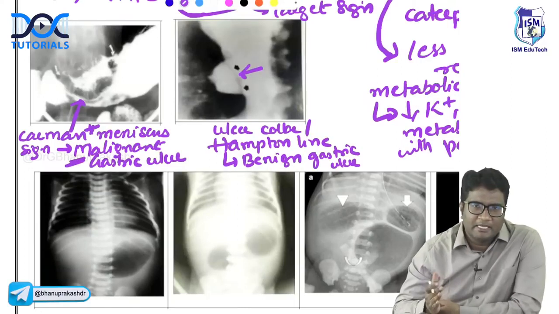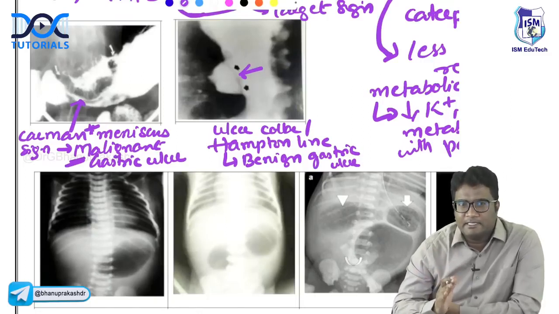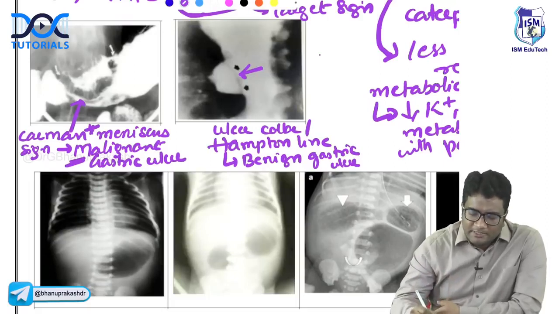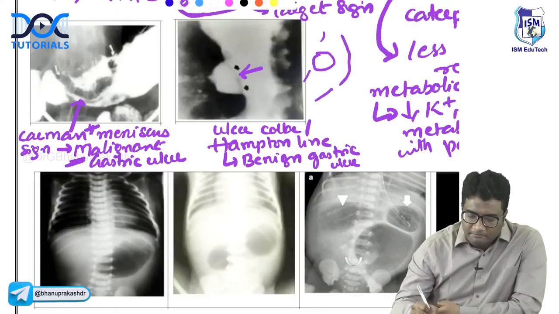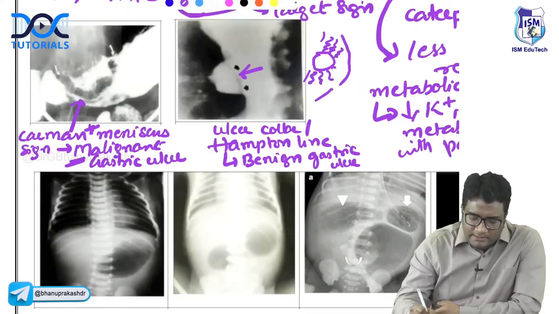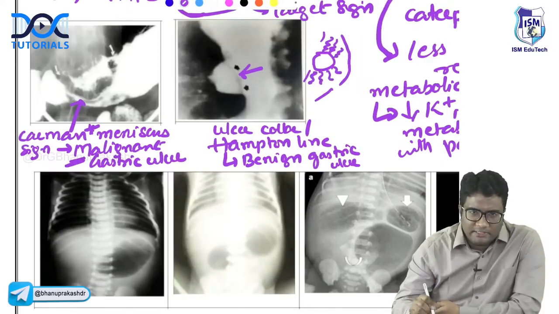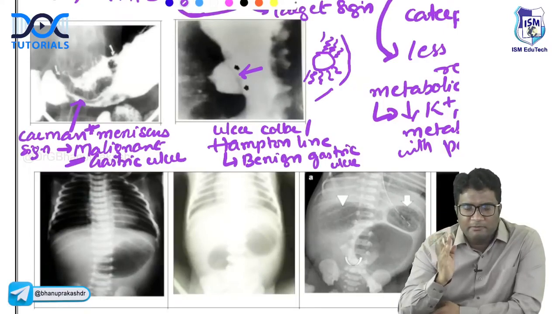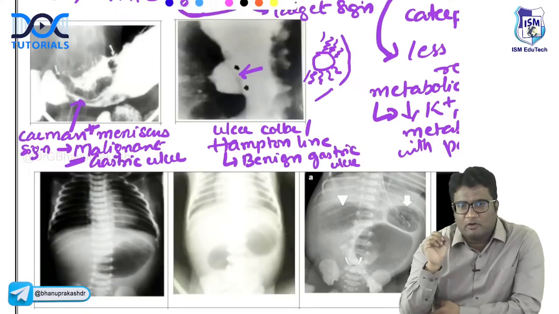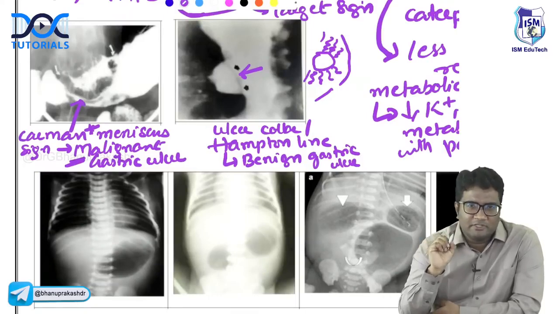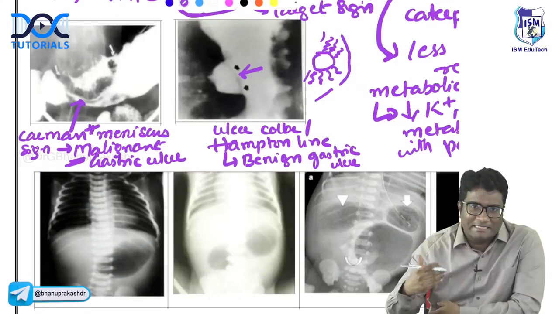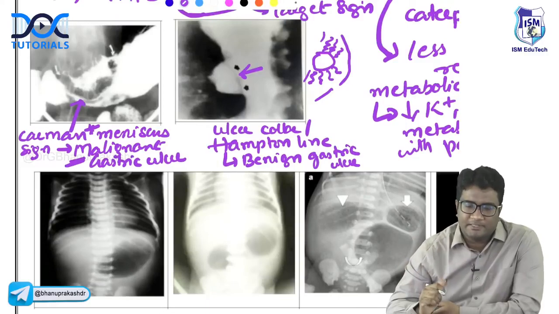M for M, remember. M for M. Malignant gastric ulcer will have meniscus sign, whereas benign gastric ulcer will have the ulcer collar or the Hampton's line, right? So basically what happens is, imagine this is the ulcer in the stomach. In benign gastric ulcer, the rugae reach till the ulcer base. You will see the rugae close to the ulcer base. So when you see the barium study, the mucosal rugae will be coming close to the ulcer base, giving the ulcer collar or the Hampton's line. So these are features of benign. So mucosal rugae reaching the ulcer base is seen in benign gastric ulcer, right?